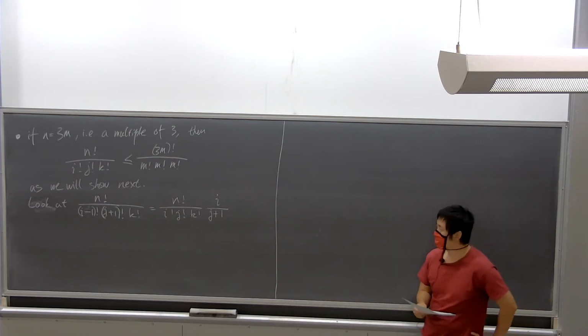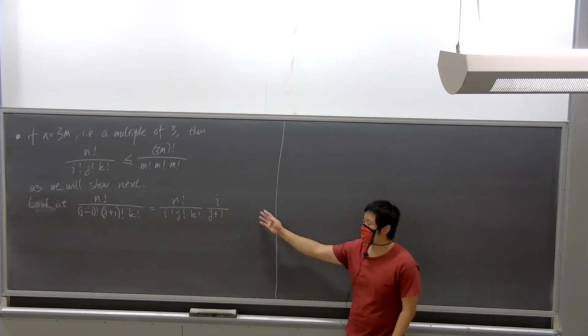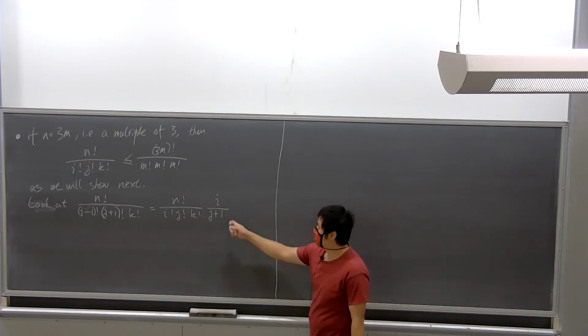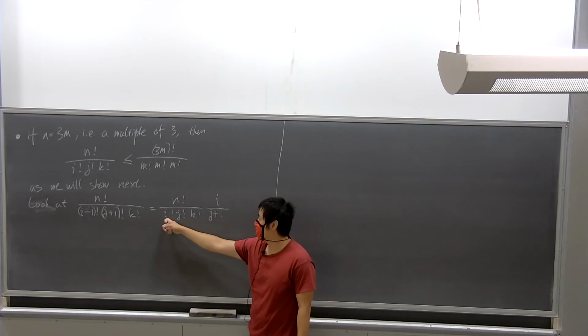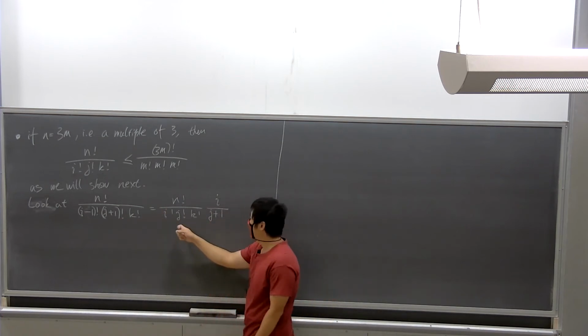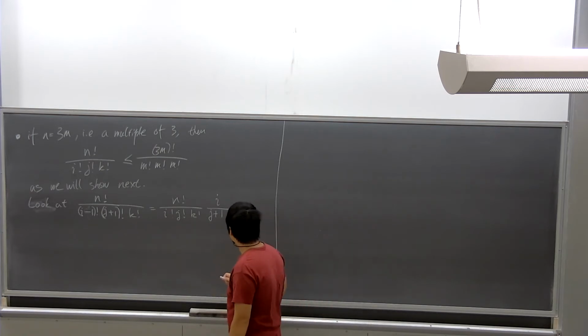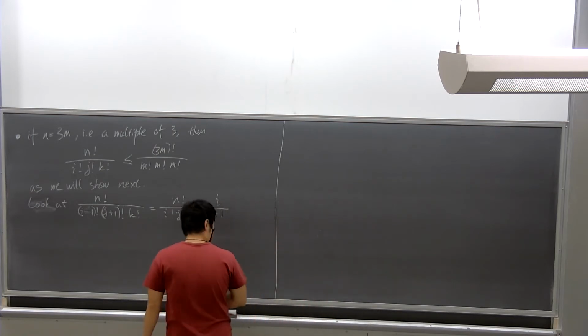Maybe I'll take a pause here. This is just algebra from the definition of factorial, because the i here will cancel with i factorial to get i minus 1 factorial. j factorial times j plus 1 is j plus 1 factorial. So now let's focus on this term here.